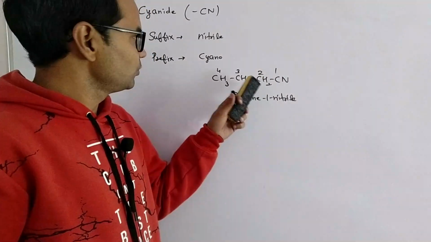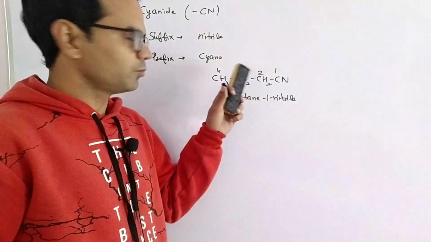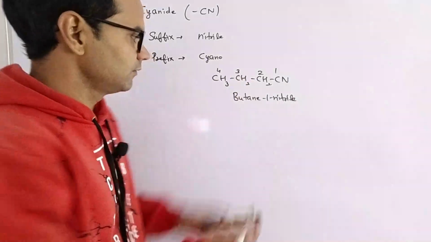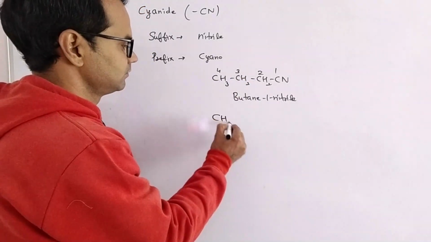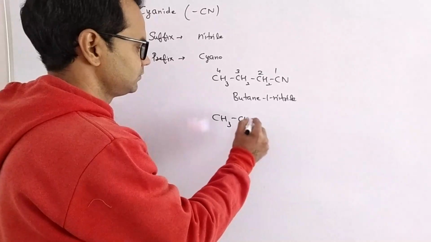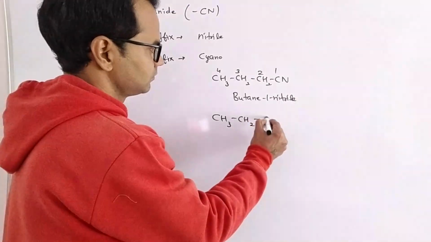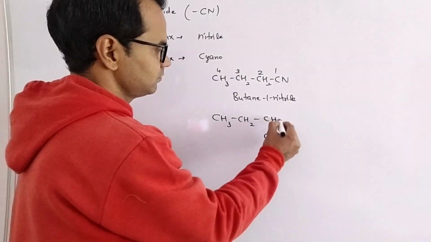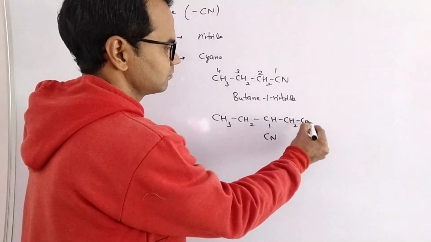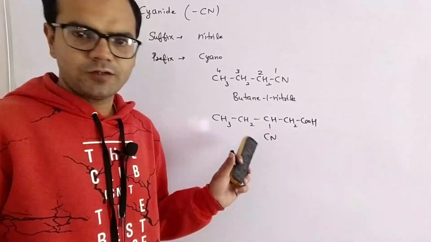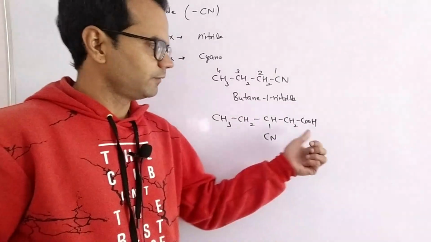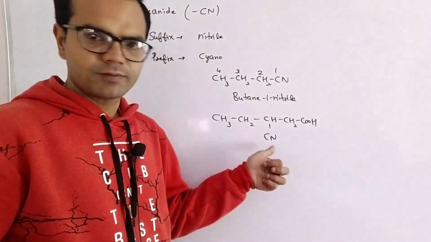But if we need to use it as a prefix, then a higher priority group must be attached in the chain. For example, now we have this compound. There are two functional groups, one is carboxylic acid and one is cyanide.